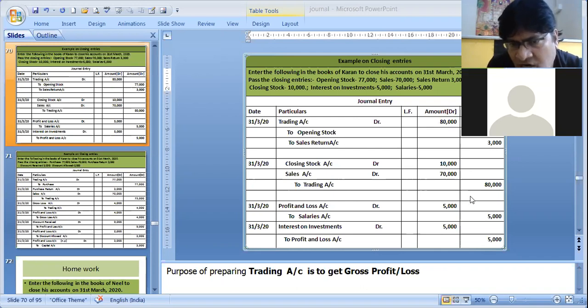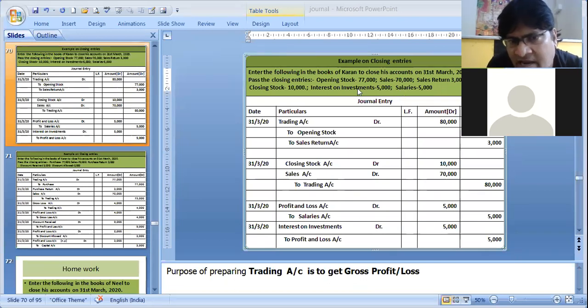Now come to the profit and loss account. We have made one salary entry. When we paid salary, that time it was salary to cash. Now to close it, we have written to salary. Salary is credited where? In the profit and loss account. Why? Because salary is given to the office worker. It is an indirect expense. That's why we are closing it in the profit and loss account. So profit and loss account is debited by 5,000 to salary.